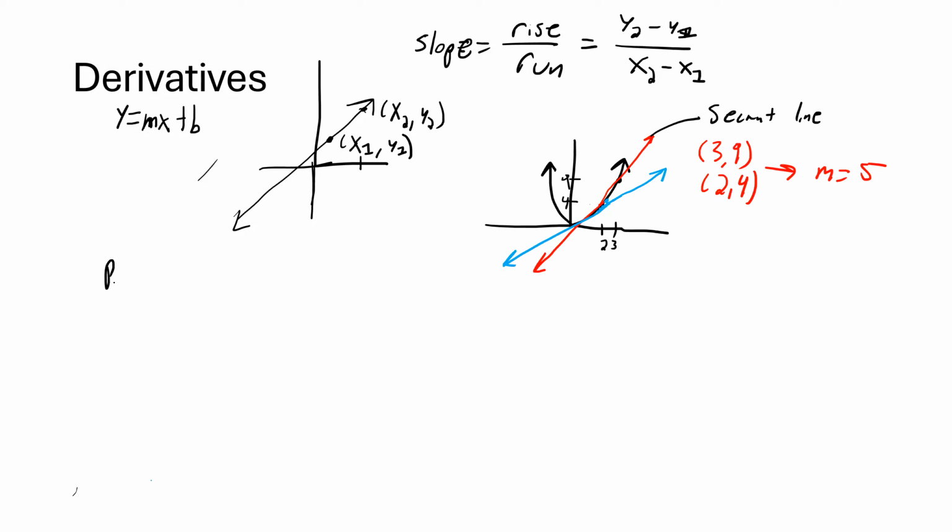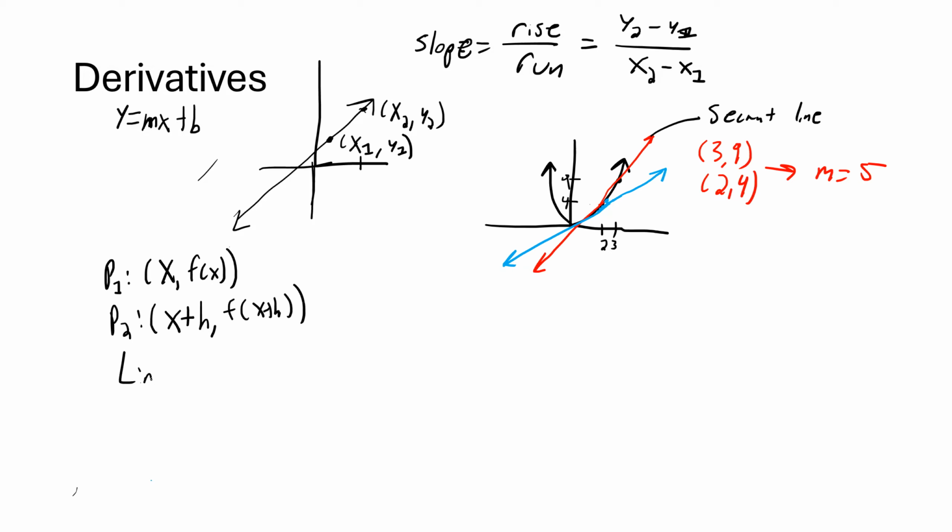So let's say our point 1 is just (x, f of x). And our point 2 is going to be x plus some small other number, h, and then f of x plus h. We want the limit of the slope of these two as h becomes 0. In other words, as point 2 becomes identical to point 1.